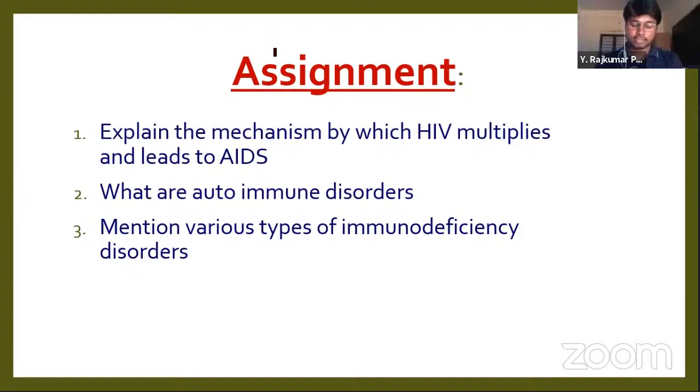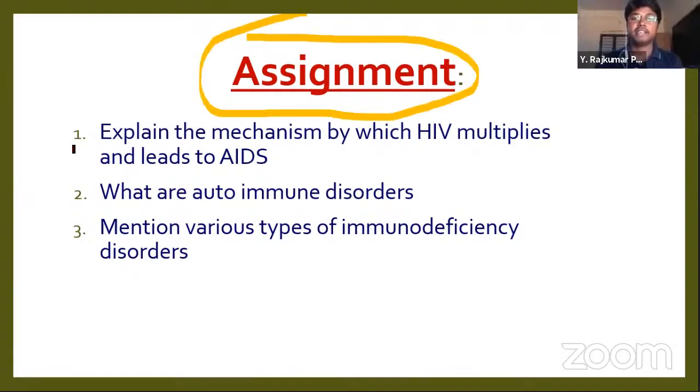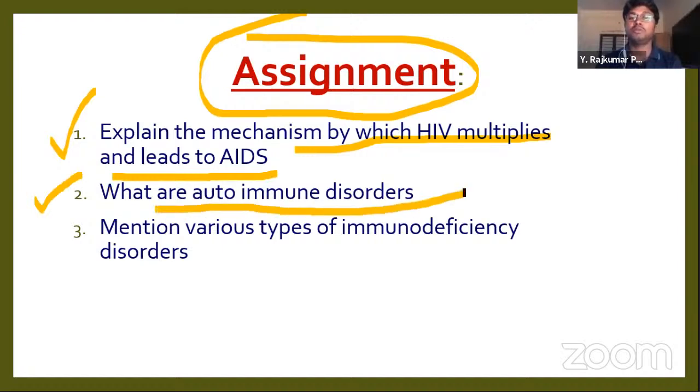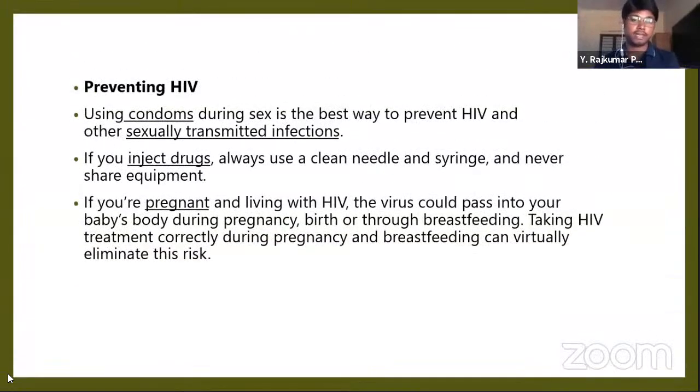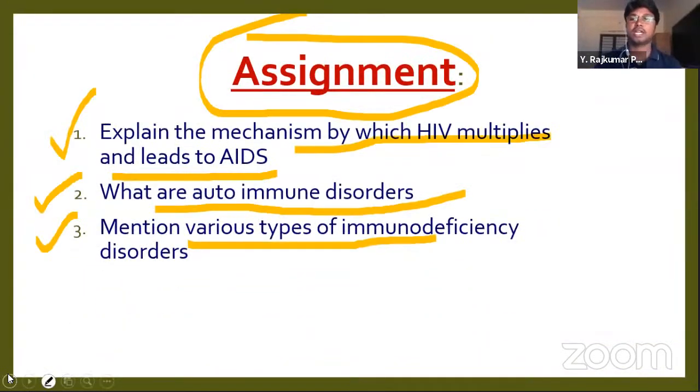Next, let's see the assignment for today. Explain the mechanism by which HIV multiplies and leads to AIDS. Second, what are the autoimmune disorders? Third, mention various types of immunodeficiency disorders. Okay, dear students, by this we have completed this chapter. So in the next class, we will be starting a new chapter. Thank you. Madam, class is completed.